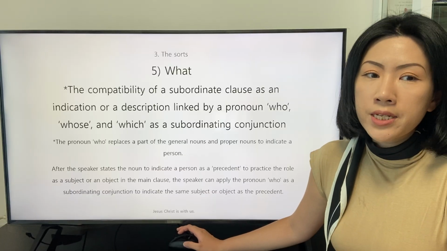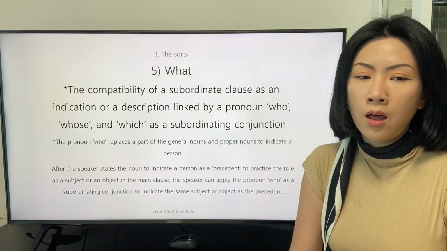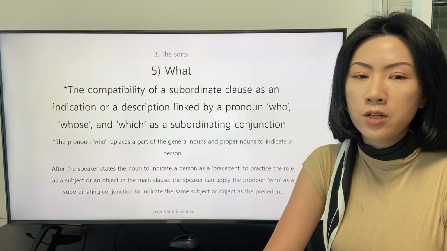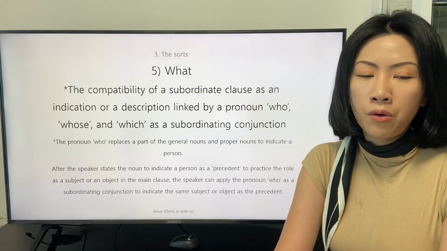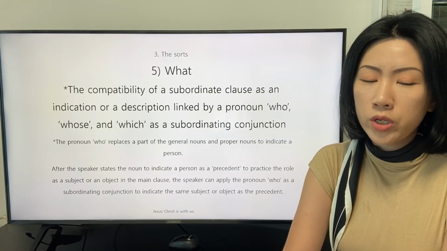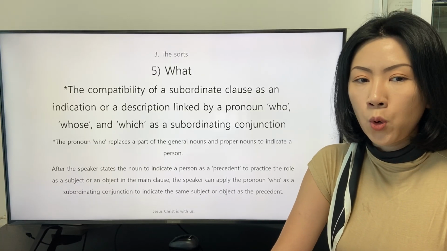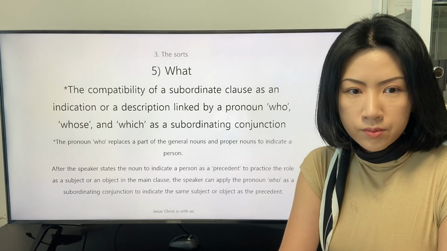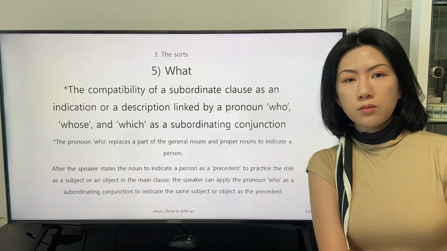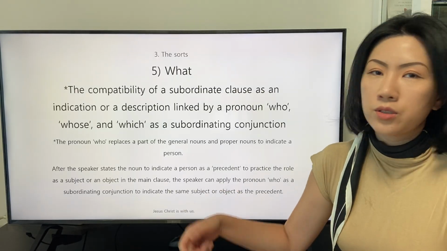There is a conference about the compatibility of a subordinate clause as an indication or a description linked by a pronoun who, whose, and which as a subordinating conjunction. Let's read out the explanation together.